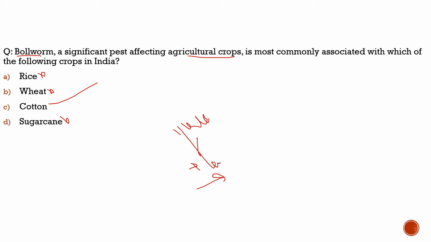So more about cotton production, we should know that it is a kharif crop. It requires rainfall between 50 to 100 centimeters. And what is the temperature required? It is 22 degrees to 37 degrees centigrade, and it also requires 210 days of frost free. So these are a few requirements for cotton cultivation.